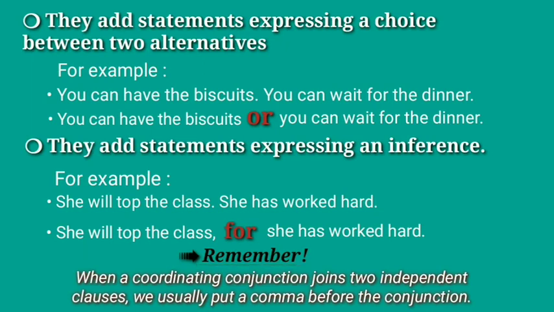The thing to remember while dealing with coordinating conjunctions is that when a coordinating conjunction joins two independent clauses, as we have seen in the above examples, we usually put a comma before the conjunction. So we have to put a comma while joining two independent clauses, as you can see in the last example that we have done, that is, she will top the class, comma, for she has worked hard.